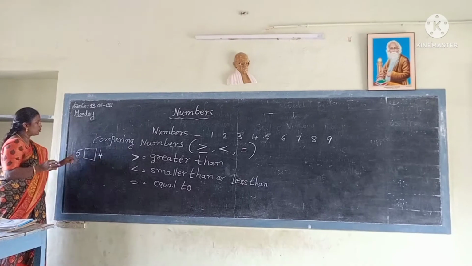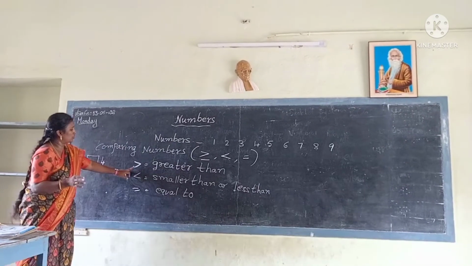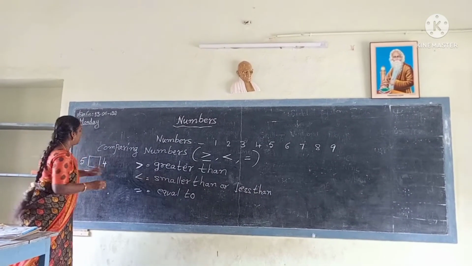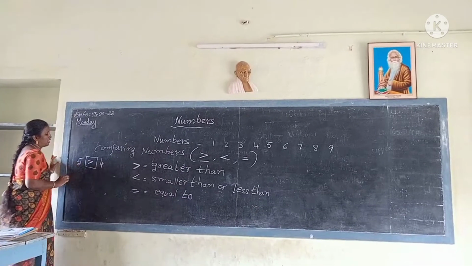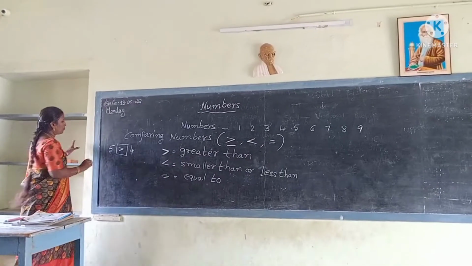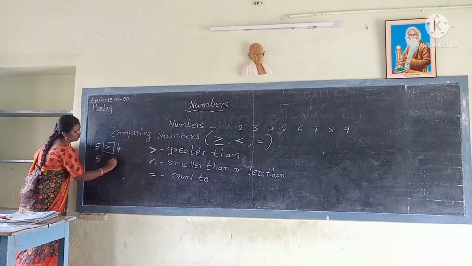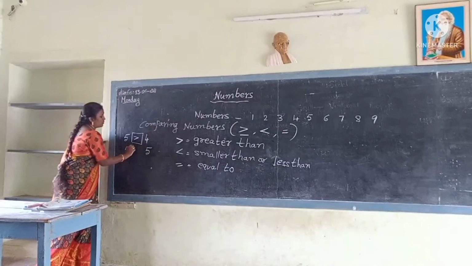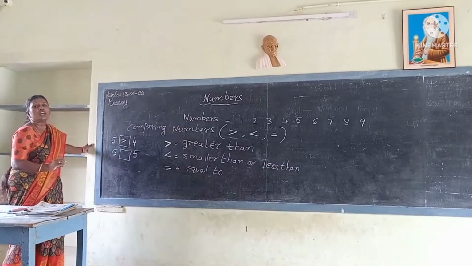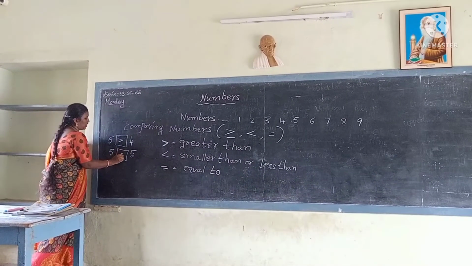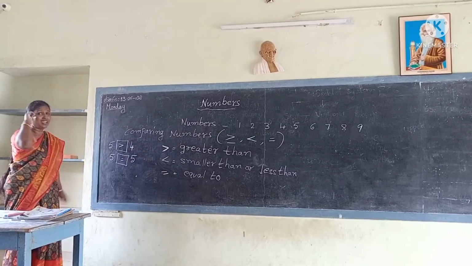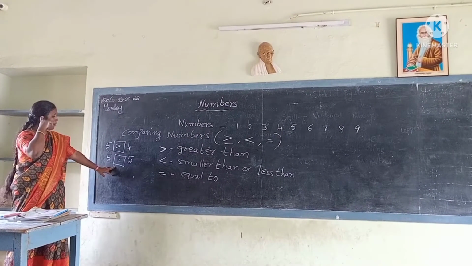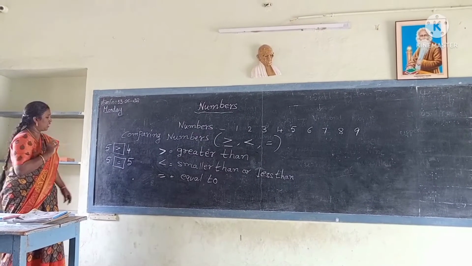More big number. So that's why which symbol are we using? Greater than. 5 greater than 4. Suppose both numbers, first number and second number, are the same. Then which symbol do we have to use? Equal to. Both the first number and the second number are the same, then how to compare? By using equal to.